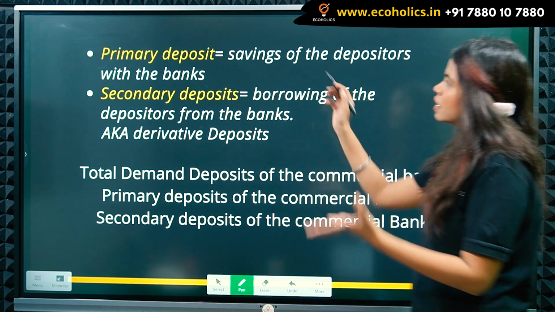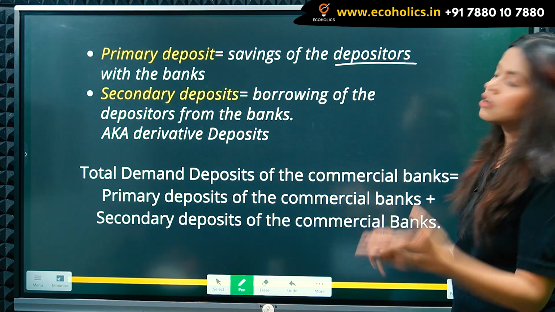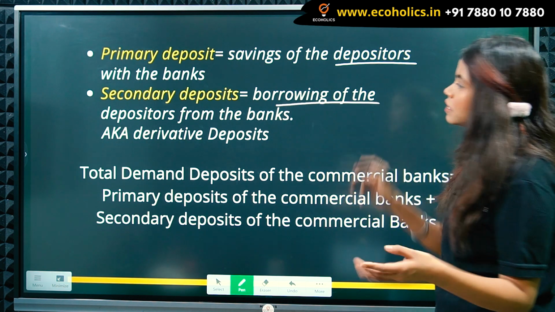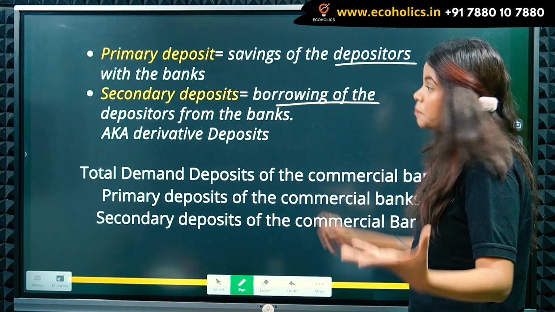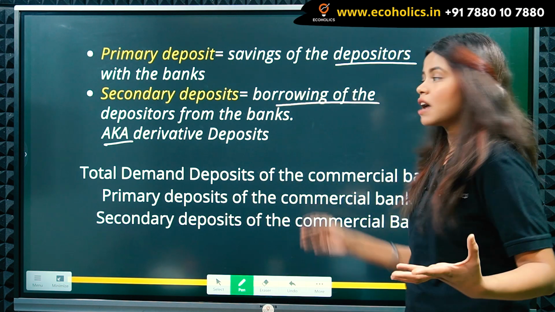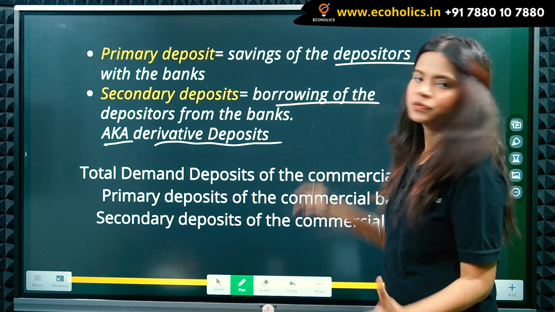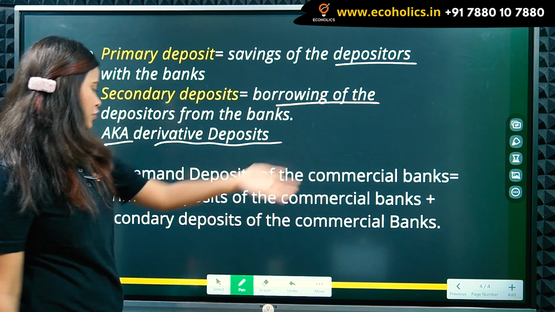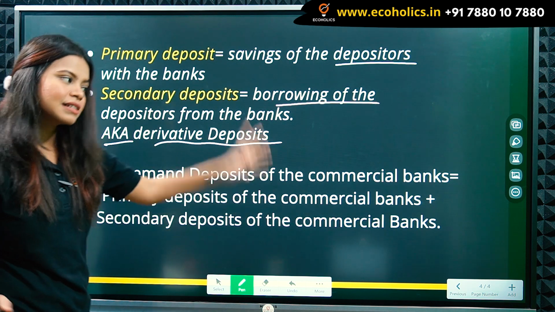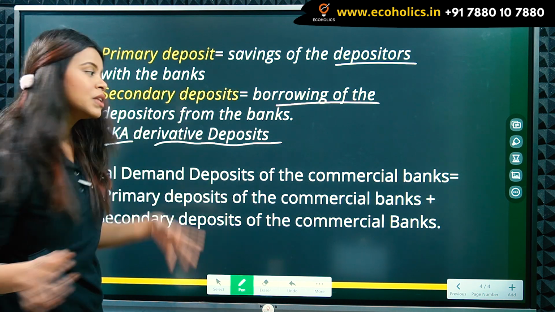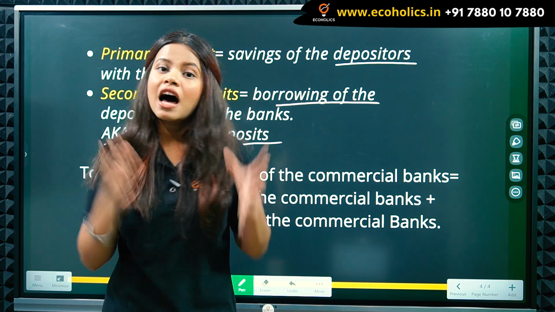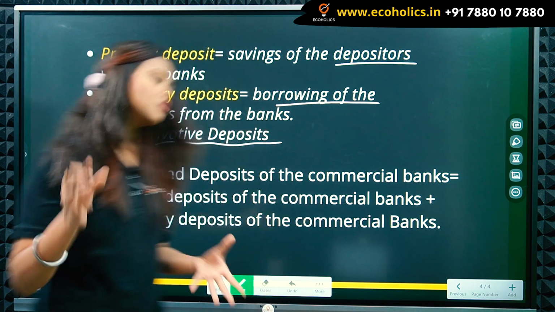In primary deposits, we studied the savings of the depositors with the bank. In secondary deposits, what was it? Borrowing of the depositors from the bank. Secondary deposits are also known as your derivative deposits. Now, total demand deposits of the commercial banks. What did we just study in short sentences? Primary deposits as well as secondary deposits are part of the total demand deposits with the bank.